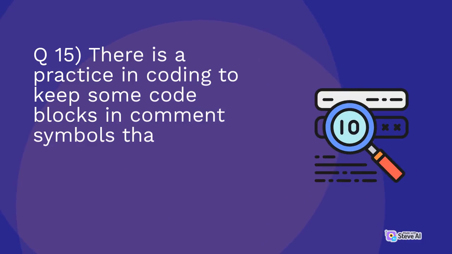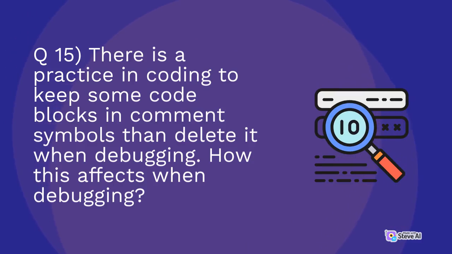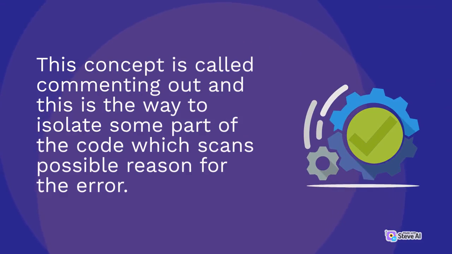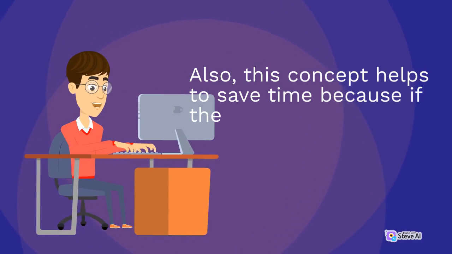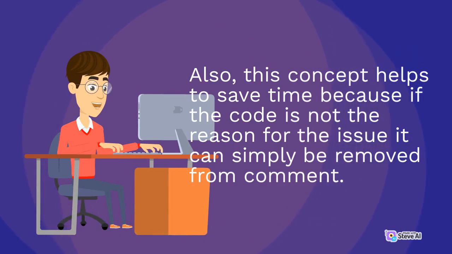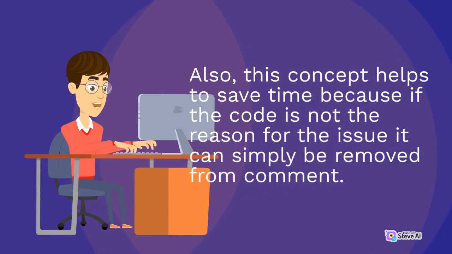Q15. There is a practice in coding to keep some code blocks in comment symbols and delete them when debugging. How does this affect debugging? This concept is called commenting out, and this is the way to isolate some part of the code which is a possible reason for the error. Also, this concept helps to save time because if the code is not the reason for the issue, it can simply be removed from comment.